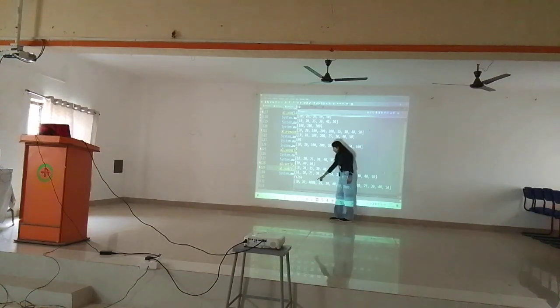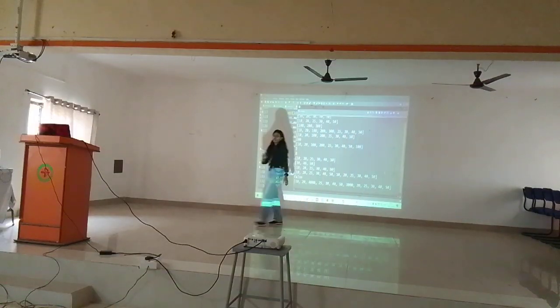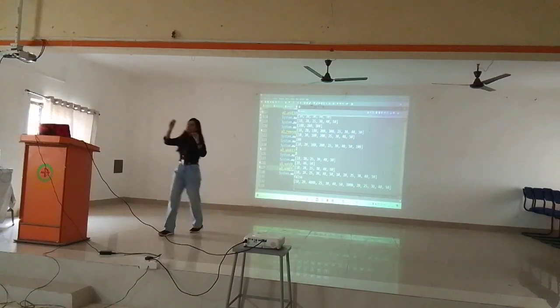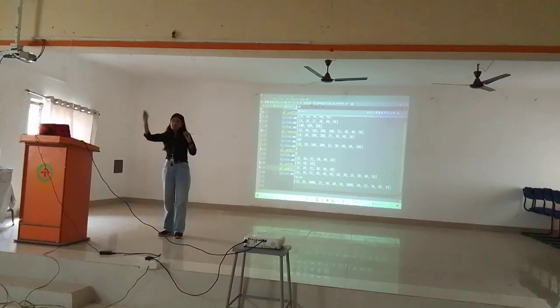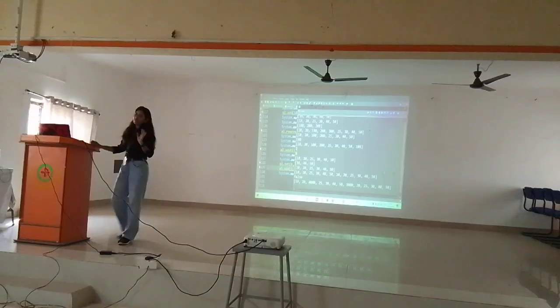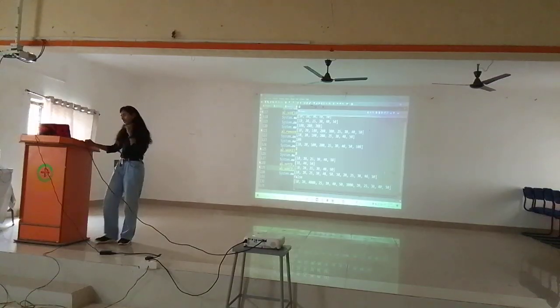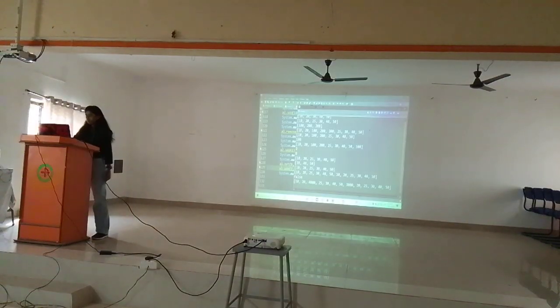But here it is not like that. With add at an index, the element is added at whichever index you want. Each of the other elements shifts one place to the right, and the remaining elements are stored after that. This is the difference between set and add. Set will replace the element, but add will shift the element to the next position and fit the new one in that particular index position. This is the difference you must know.